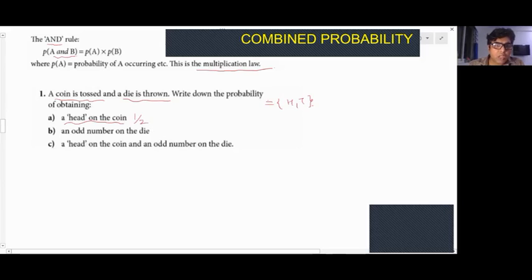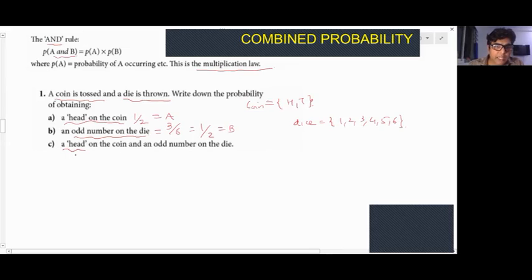That's clearly understood. An odd number on a dice, right? This is for a coin. When a dice is thrown, what do you get? You get 1, 2, 3, 4, 5, 6. And getting an odd number on a dice: so what are the odd numbers? 3 odd numbers out of 6. Probability is half. Now, getting a head, say this is event A, and this is event B.